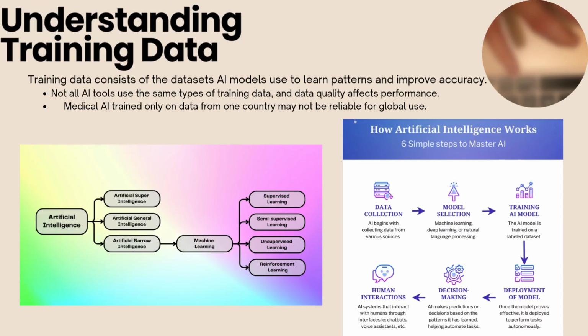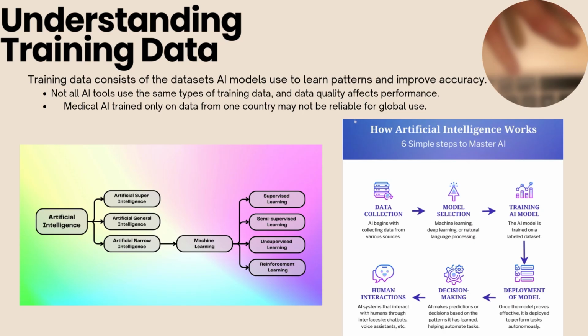Training data is a core component of how AI learns. Training data refers to the massive data sets that AI models use to recognize patterns and improve their performance. The type and quality of training data can vary widely depending on the AI tool being used. Some models are trained on open source internet data, while others use carefully curated industry-specific datasets. But the challenge is, training data is only as good as the source it comes from.